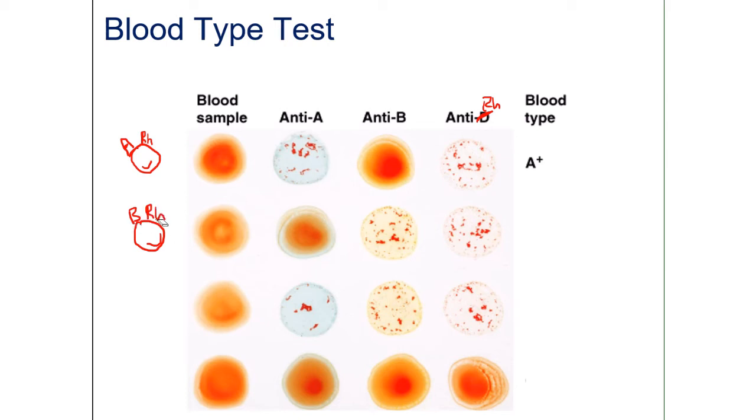If you have both B and Rh on the surface of your RBC, you are B positive. If you reacted with all three, then that means you will have A, you will have B, and you will have Rh on the surface. Then that makes you AB positive. And if nothing reacted, then there is nothing on the surface of the RBC. That makes you O negative.